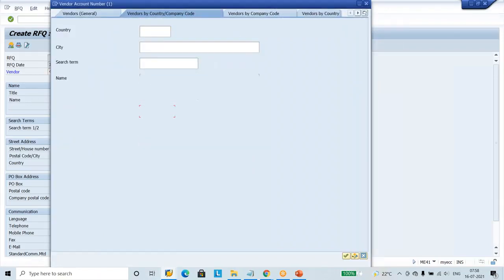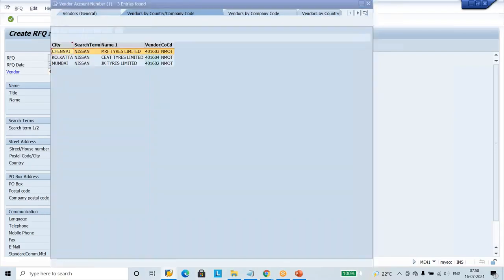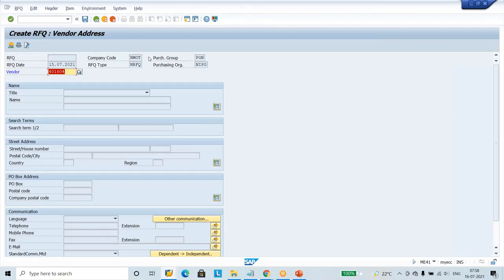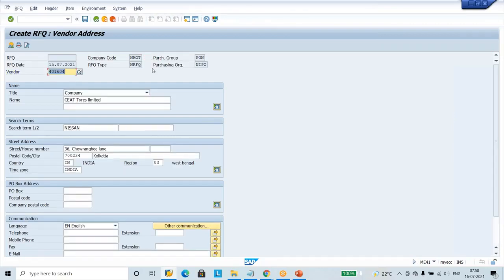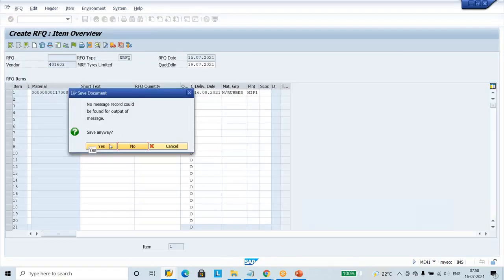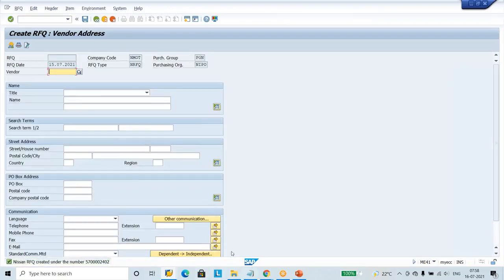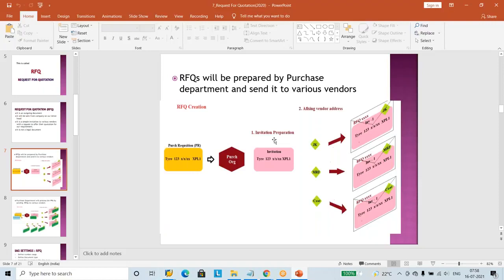So SAP, show me Nissan Motor. Under this Nissan Motor, what are the vendors? The next vendor is C8. Enter C8, paste this C8 address into this invitation, create the RFQ and send it to that vendor. The system says, sorry, for sending purposes no printer is connected, or the printer is not configured, just go ahead. So it saves.